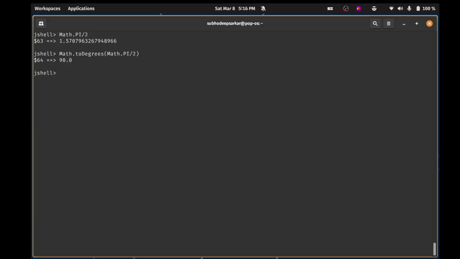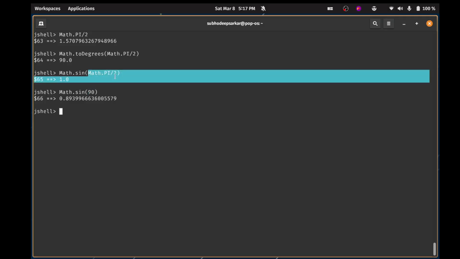So now if I try to find the sine of this, I can either do math dot sine of math dot pi by 2 and I would get 1. But I cannot do this with 90. This will give me a wrong result. Why? Because this will think that 90 is a radian, but it only accepts radian.